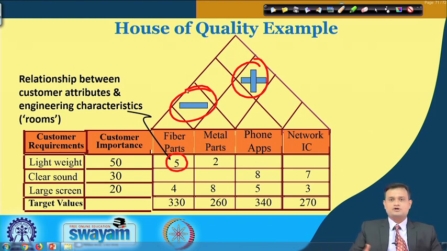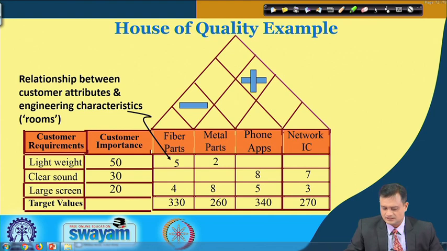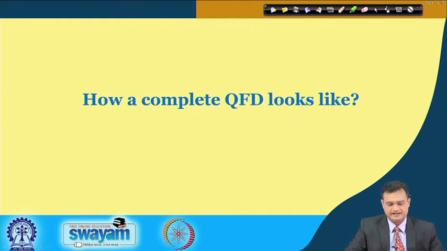If there is a positive synergy, then I may try to improve more upon this correlated requirement. If there is a negative impact, then I have to see in what way the negative impact can be minimized. So this is about my house of quality.